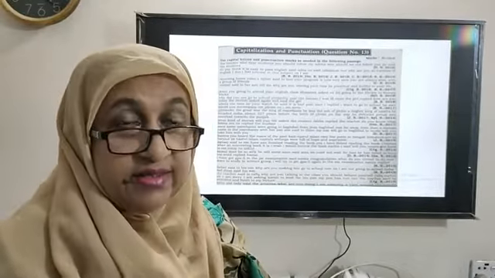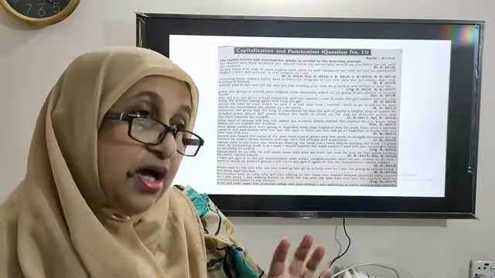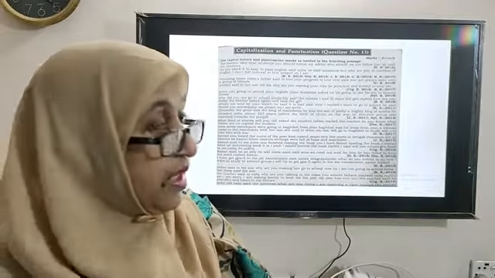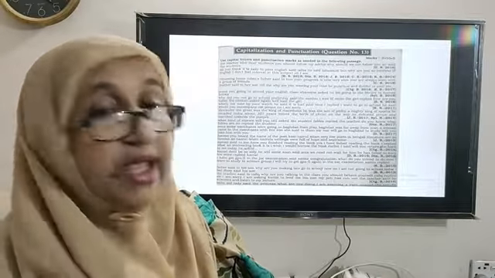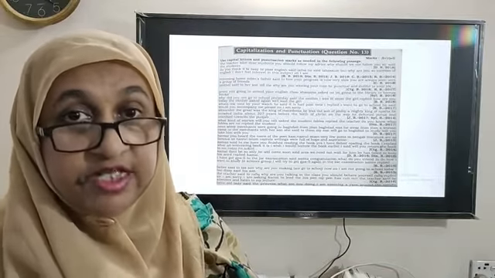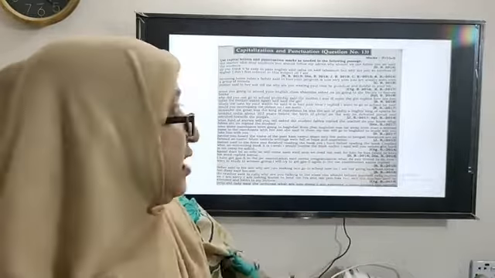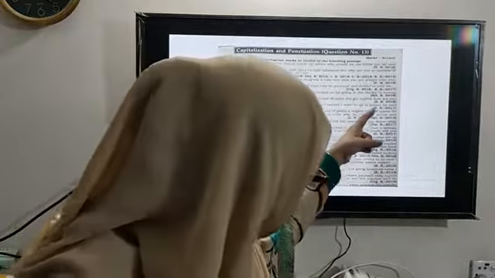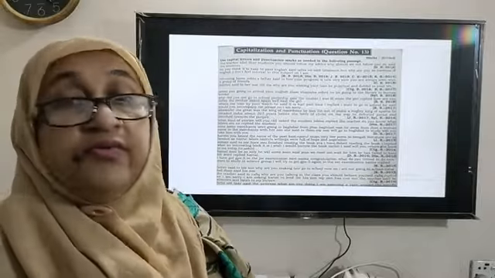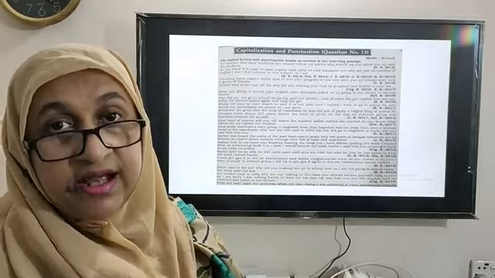So whenever you are given a passage and you are to punctuate and capitalize it, you must find out, is this a direct quotation or are they statements? Then you will be able to find out. If it is a quotation, then you must find out how many speakers are there and which are their speeches. So in the first thing, it came in Dhaka Board 2018. So you can find out that in this passage there are two speakers, the teacher and the student.